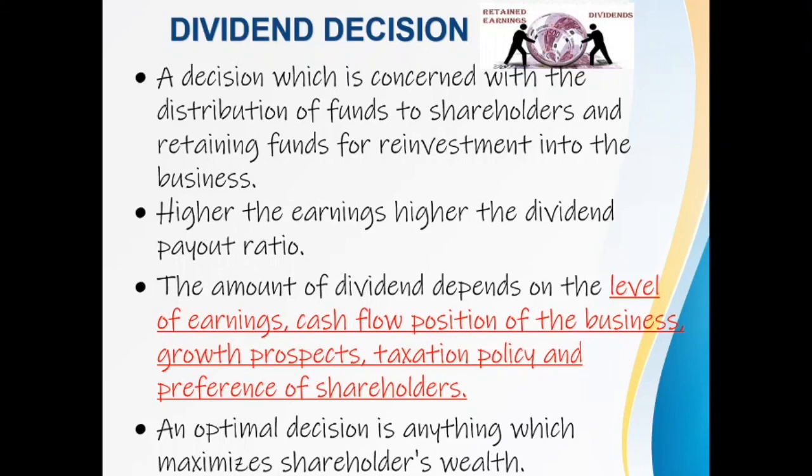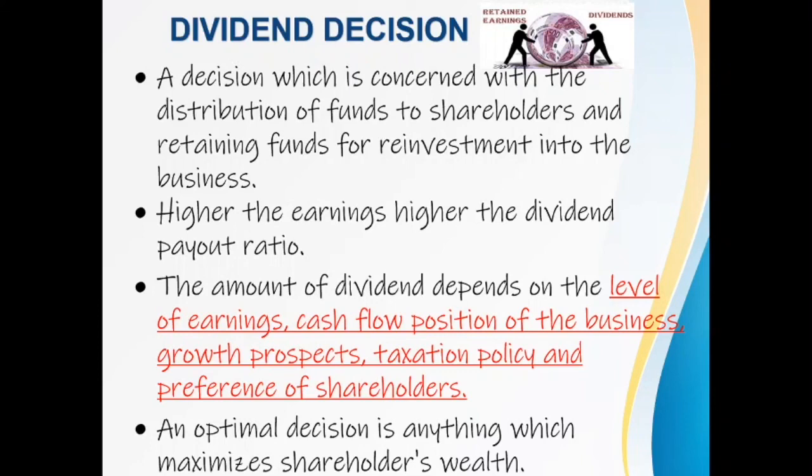Of course, when you are having higher earnings, you will have a higher dividend payout ratio, because if you are trying to retain your earnings despite your higher profits, it would still send bad signals to the marketplace which would impact your share price. So therefore you must strike a balance there. So that's where the optimal decision making comes in.